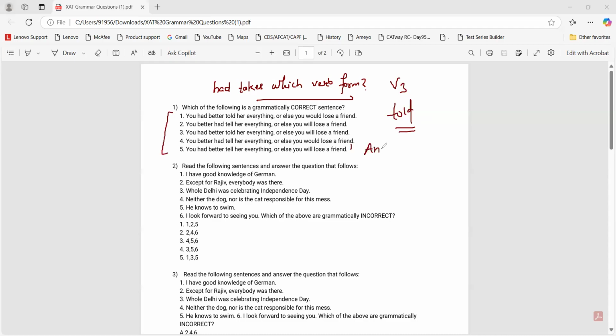Anomalous rule. So this is a conditional sentence, right?